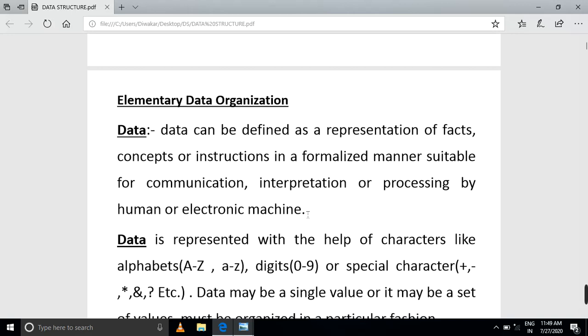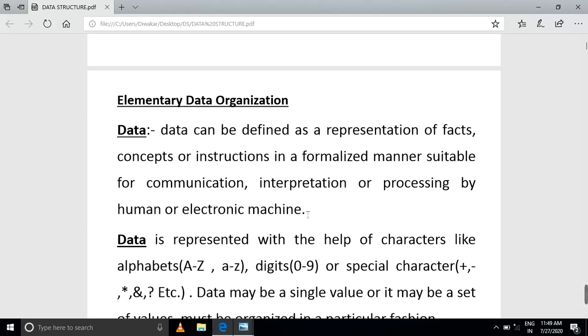What is the meaning of data? Data can be defined as a representation of facts, concepts, or instructions in a formalized manner suitable for communication, interpretation, or processing by humans or electronic machines. So normally for data, you define a particular person, human, machine, or communication. This is data.